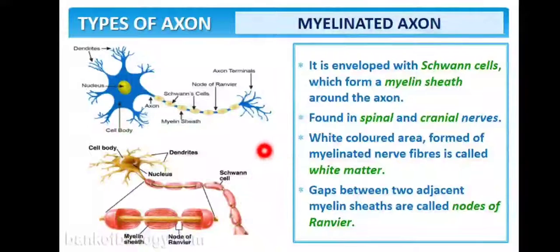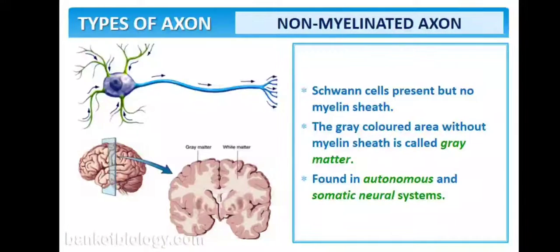Here is another structure, the nodes of Ranvier. The gap between two adjacent myelin sheaths is known as the node of Ranvier. In a non-myelinated axon, Schwann cells are present but cannot form a myelin sheath around the axon.